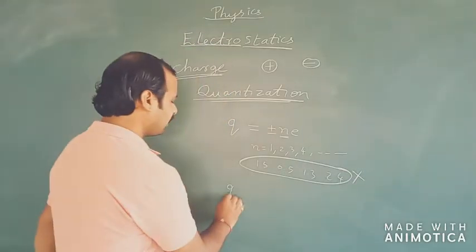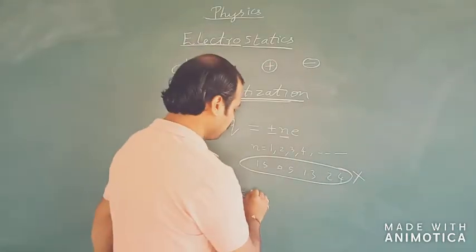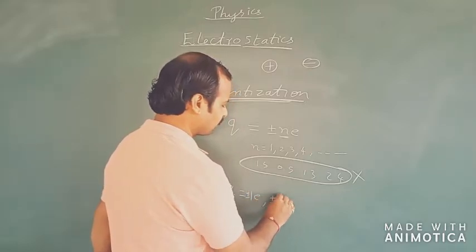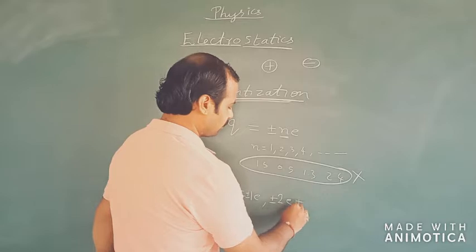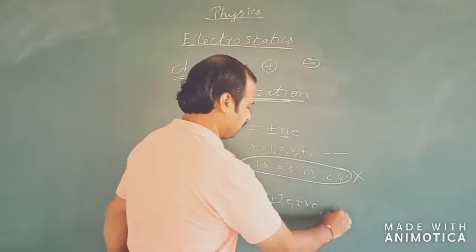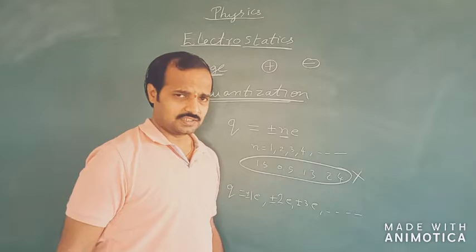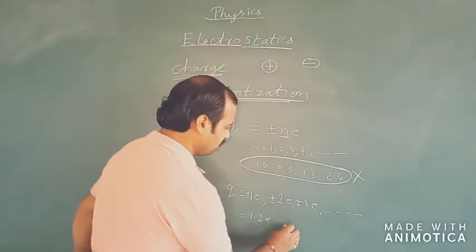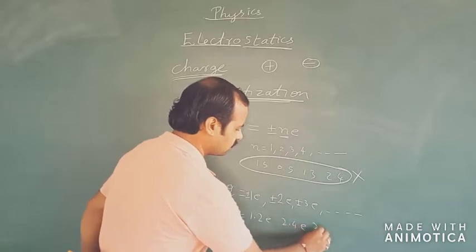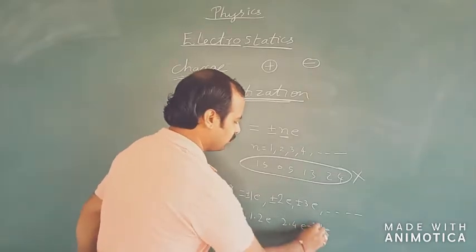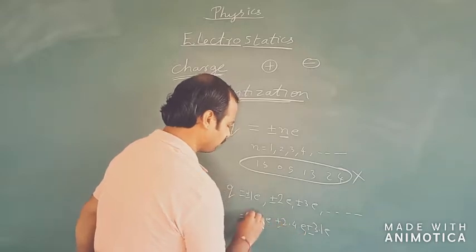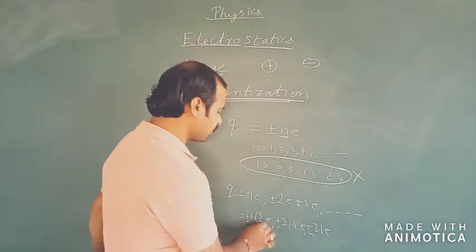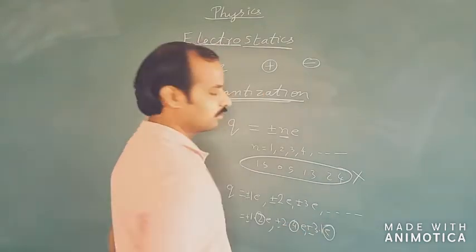Which means I can have a body which is charged with plus or minus 1 electron charge, plus or minus 2 electron charge, plus or minus 3 electron charge. Like this I can go on charging a body. I cannot have values like 1.2e, 2.4e, 3.1e, plus or minus. I cannot give these fractional charges to a body.